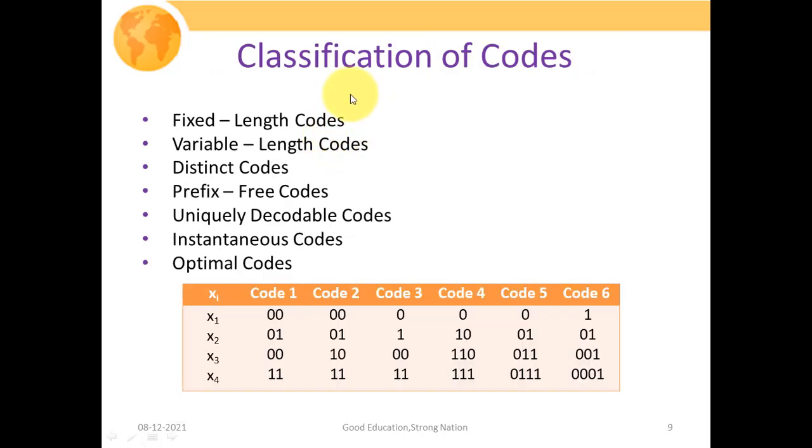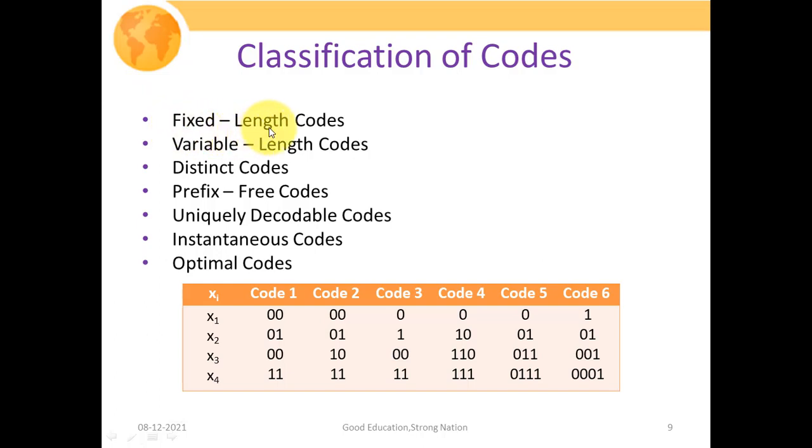So now we're going to discuss different types of codes. What is their classification? There are generally 7 types of codes available. Number 1 is fixed length codes. Second is variable length codes, then distinct codes, prefix free codes, uniquely decodable codes, instantaneous codes, and optimal codes. So what are they? We're going to take them one by one. In most cases, all these codes are well understood by their names alone, because their names give us information about their characteristics.